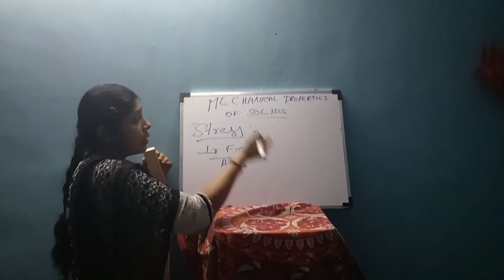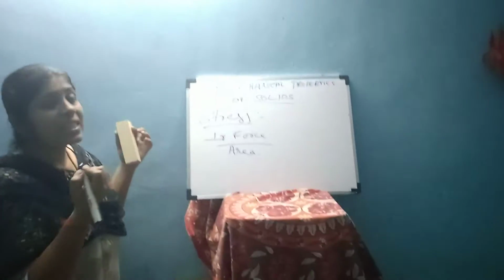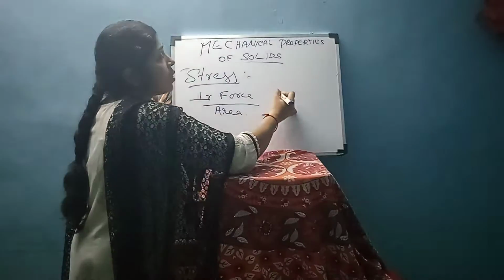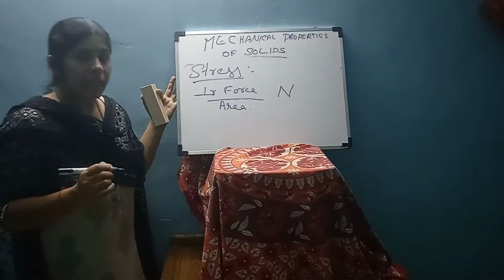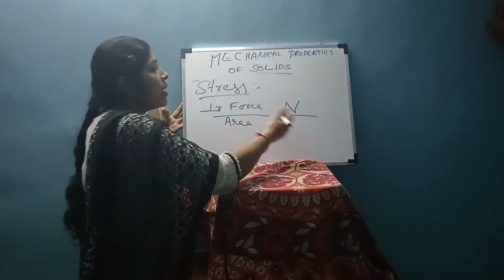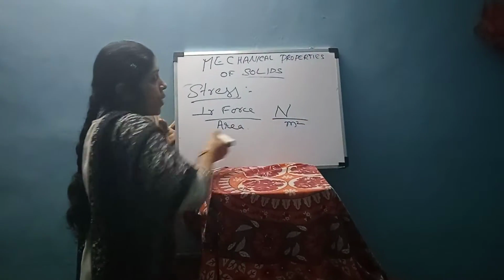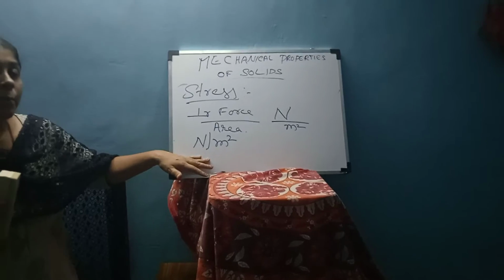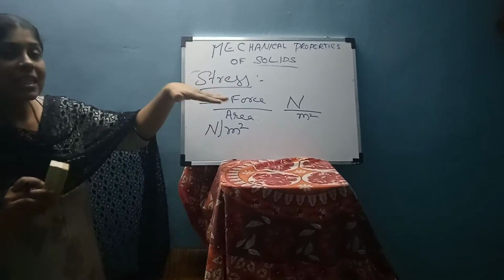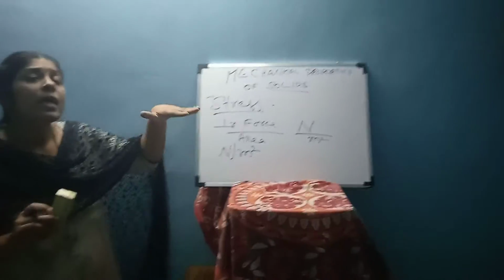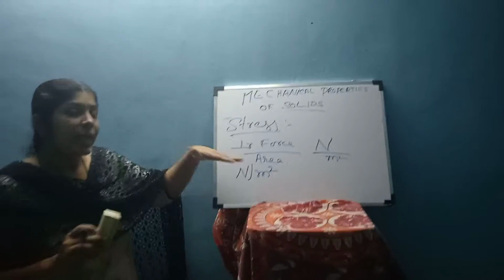What is the unit of stress? For that we will derive it. What is the unit of force? We all know the unit of force is Newton. What is the unit of area? Everyone studied in third or fourth standard that the unit of area is meter square. So the unit of stress is Newton per meter square. Stress means force acting per unit area.